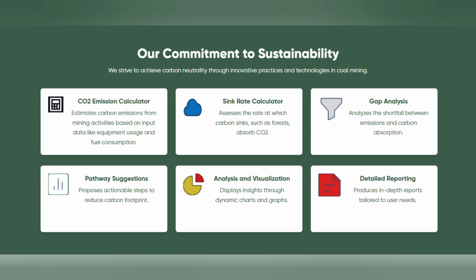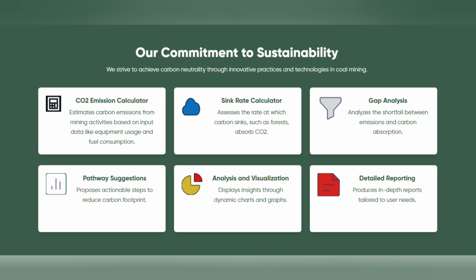Fourth, what we are offering is pathway suggestions, which will be offering various pathways for better clean and green technologies that can be used by the coal mines for a betterment in reduction of carbon emissions. Then we have an analysis and visualization section, which will be providing the coal mines with analysis graphs and charts by which they can maintain their carbon emission rates and calculate all the measures that they can take to reduce carbon emissions. And at last, we have a detailed reporting section in which all the user input that is provided and the pathway suggestions that we have provided will be stated.